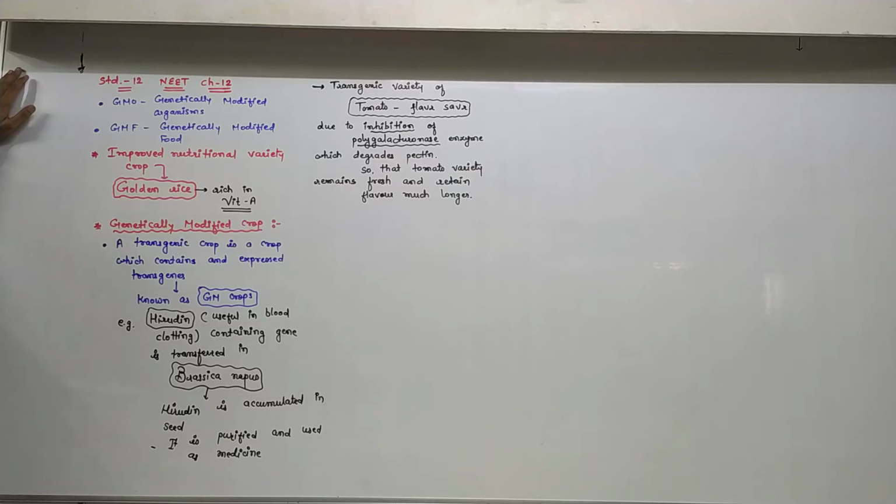As a result, due to the inhibition of the degradation of pectin, the tomato variety remains fresh and retains flavor for a much longer time. So tomatoes are used for a prolonged time and there is no change in the flavor, due to Flavr Savr, by inhibition of the polygalacturonase enzyme.